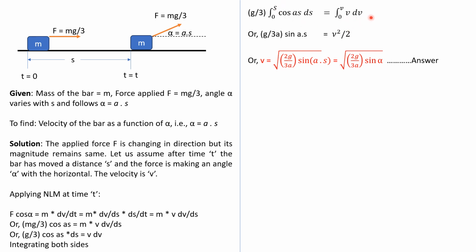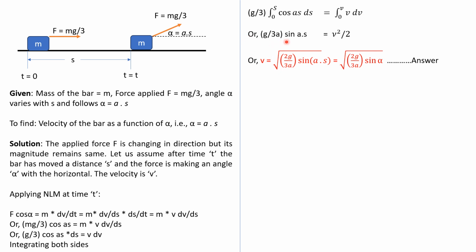And on the right side, v dv, and initially when the bar was here, the velocity was 0. So 0 to v, and at time t we are assuming that its velocity has become v.